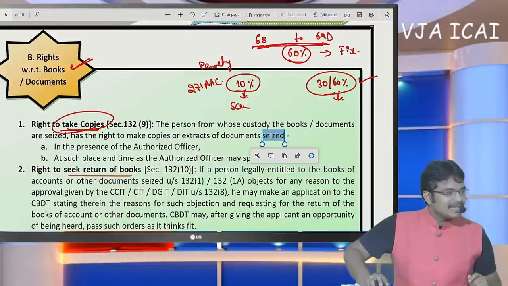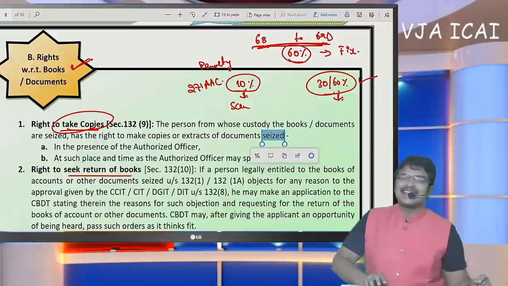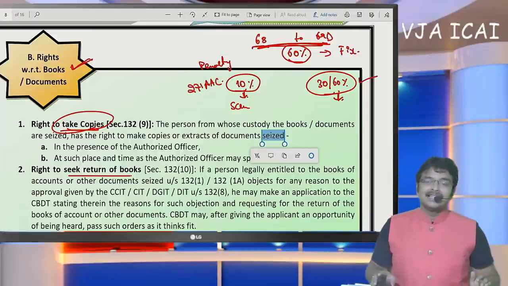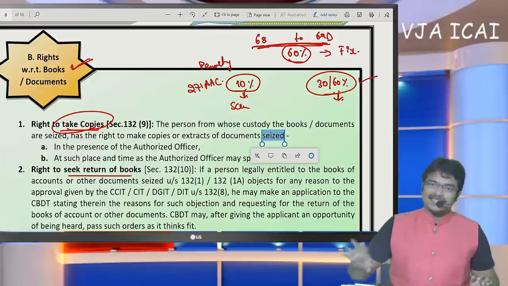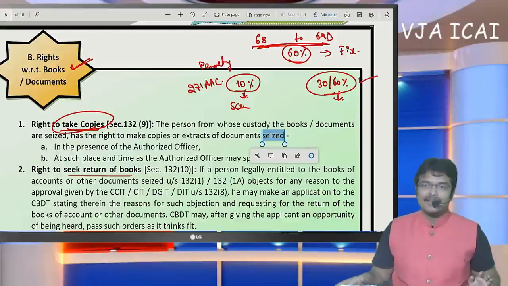Okay. What is the difference between search and survey? Sir, a survey will be converted into scrutiny, whereas a search will be converted into search assessment under 153A. The department can go for a survey without reason to believe that the assessee has undisclosed income.